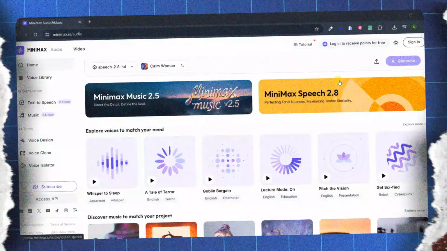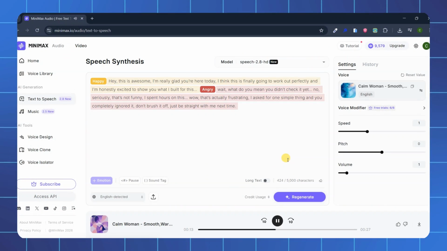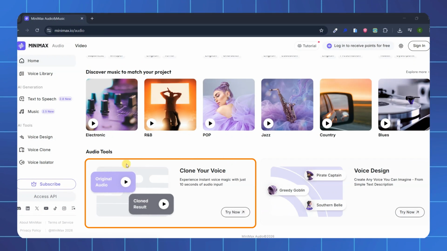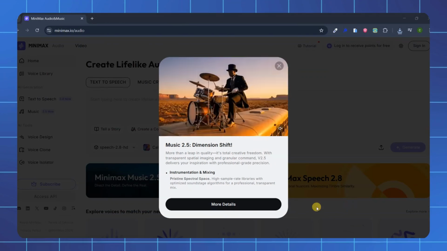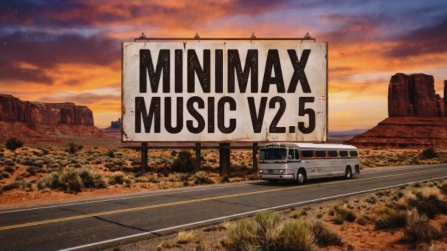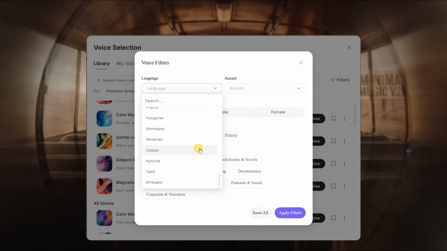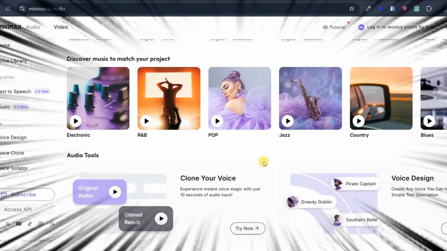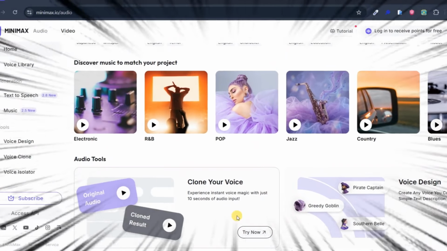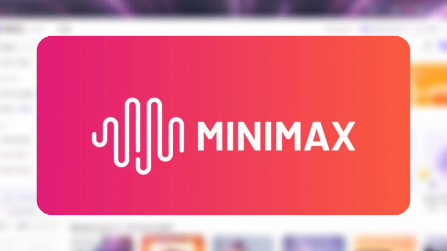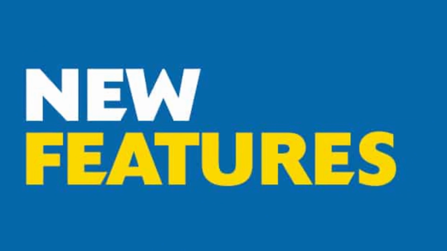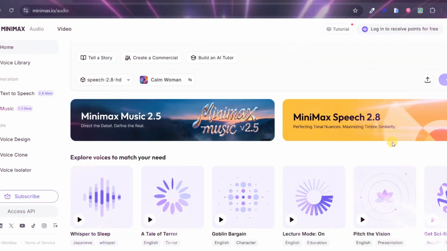Stop paying for voice actors. I am serious. This AI can create brand new voices from a single sentence, clone voices from 10 seconds of audio. And now, with its latest update, it can even generate studio-quality music and ultra-realistic speech in dozens of languages. Most creators do not know about this tool yet. This is MiniMax Audio. And today, I am showing you the newest features you absolutely need to try right now.